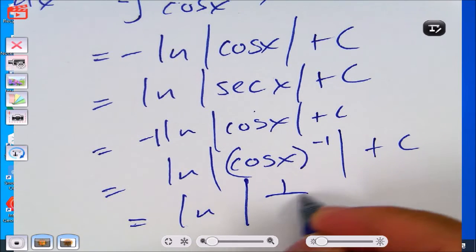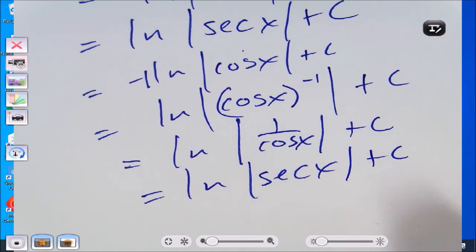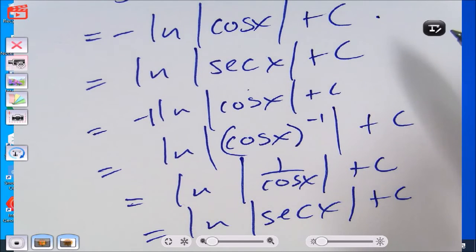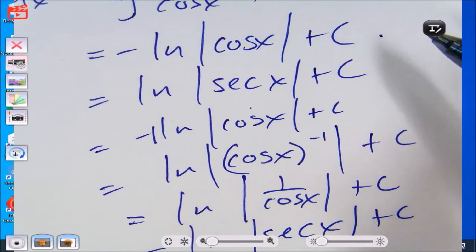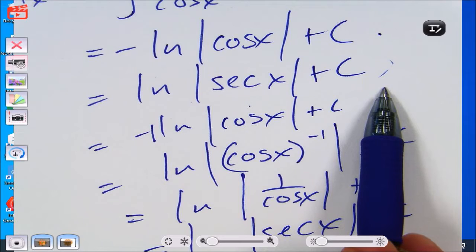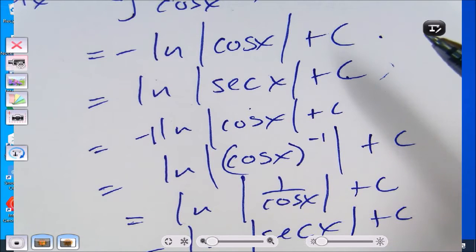Do you need to know that 1 over cosine is secant? Yes, you do. If we had stopped at negative natural log of cosine x plus c, would we have gotten that wrong? Where would this question appear on a test? Multiple choice. So that would depend on what choices they gave you. Chances are good they're going to give you this one. What if they gave us both? They couldn't give you both because they're both the same answer.